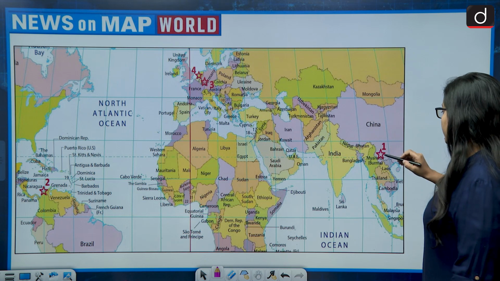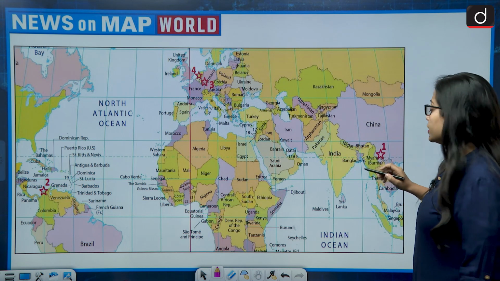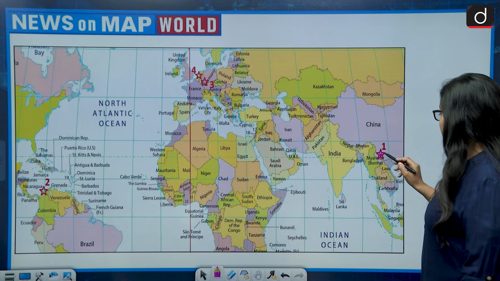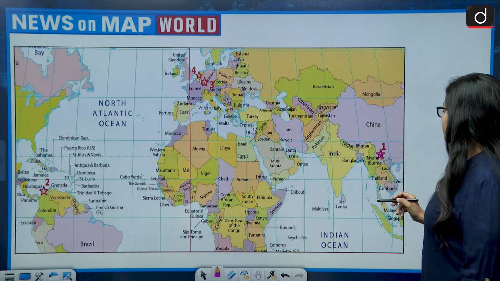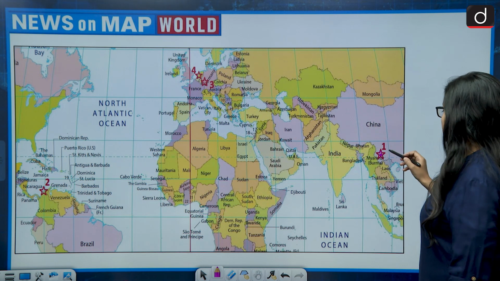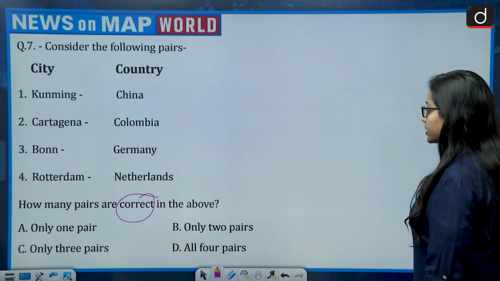So this is the map of China, and if we talk about Kunming city, then it is located in southern China. You can say it is located to the north of Myanmar. So the first pair is correct.